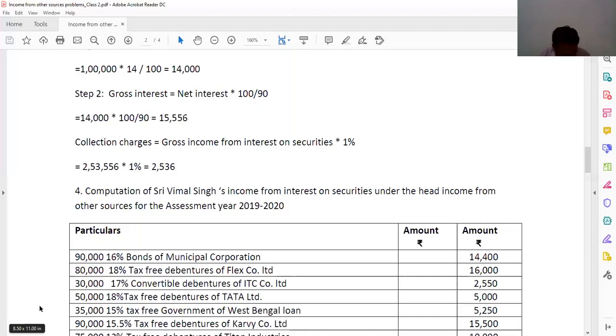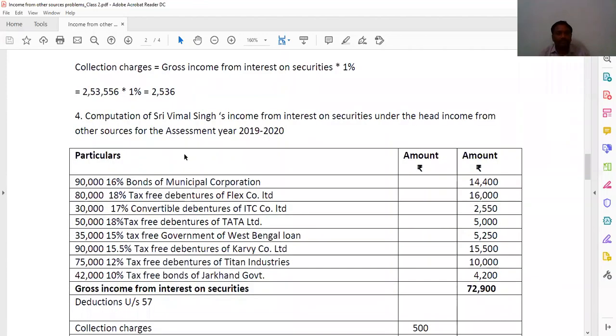35,000 15% tax free government West Bengal loan, tax free government, 1 step. 90,000 15.5% tax free debentures of Carway Company Limited, tax free commercial unlisted, 2 steps. 75,000 12% tax free debentures of Titan Industries listed, so tax free commercial listed, 2 steps. 42,000 10% tax free bonds of Jharkhand government, so this is tax free government, 1 step. And he purchased 50,000 18%, so that we are going to calculate with the loan, okay, and that amount will be calculated, and we are going to take the collection charges of 500 and interest on loan will be taken.